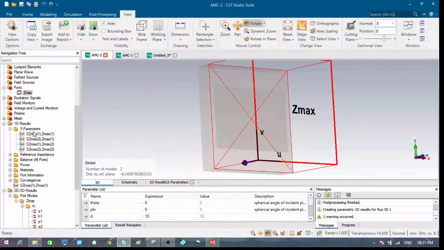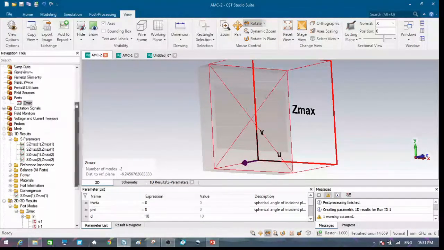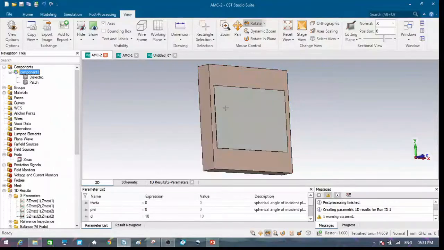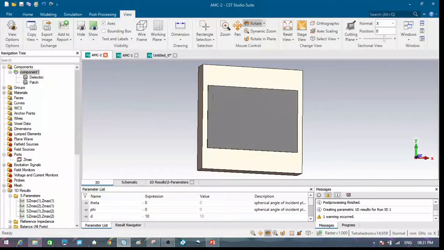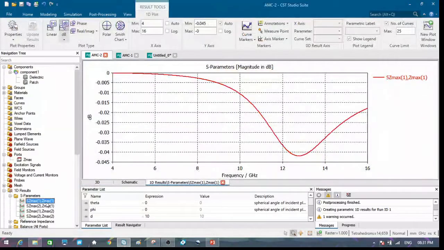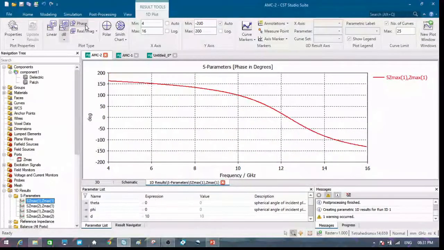And now in this case we can analyze the result. We have seen that this patch is not symmetric because this length and width are not equal. So now we can go to the analysis of the results. When we click on Zmax 1, Zmax 1, this is the reflection phase.